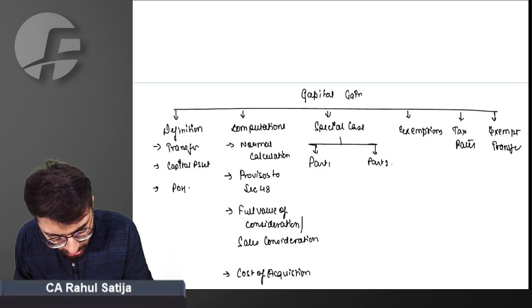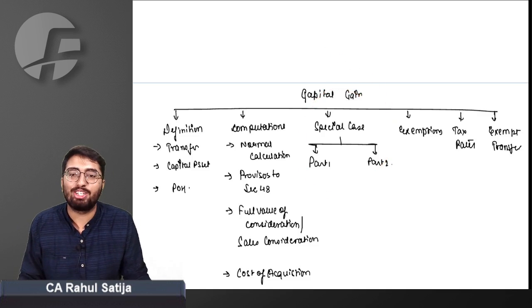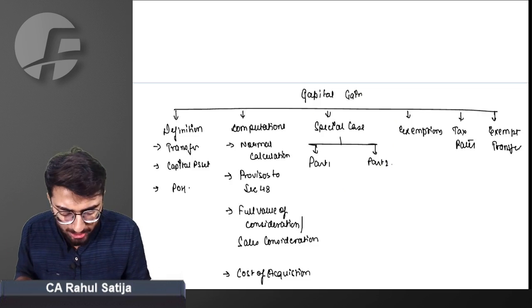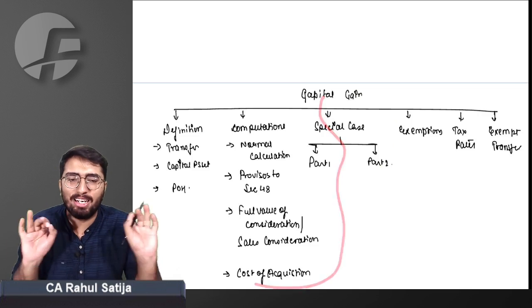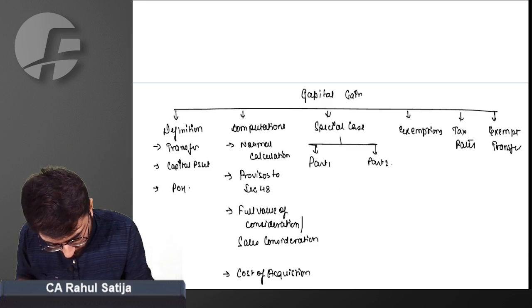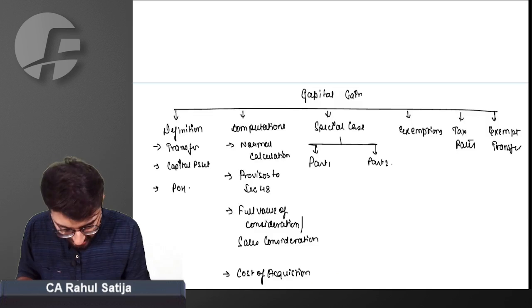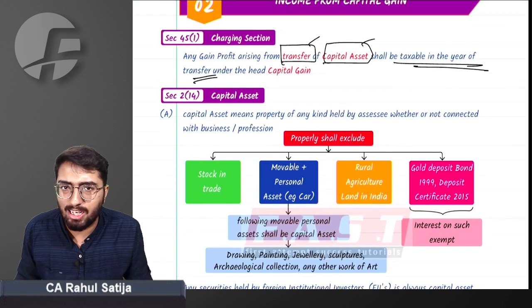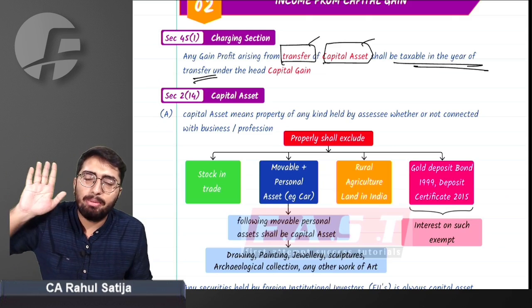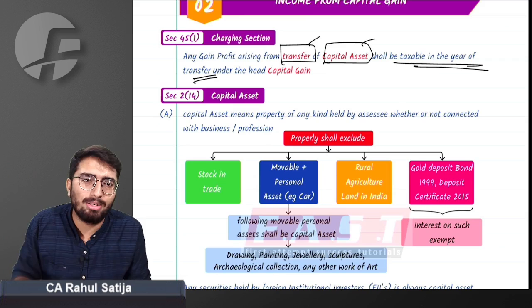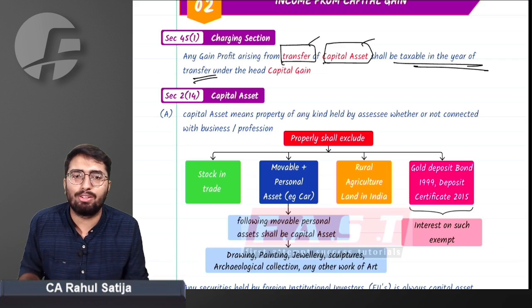Out of which the most important portion is special cases. We will be giving more emphasis to this, but not today. We'll be trying to do till part one of the capital gain today itself. Let's start from definition. First of all, definition of capital gain or charging section. What the charging section says: any gain arising from the transfer of capital asset shall be taxable under the head capital gain in the year in which transfer took place.